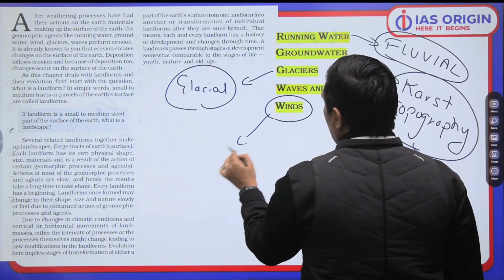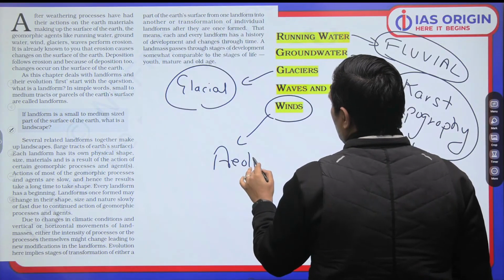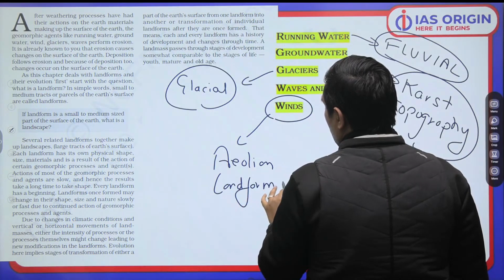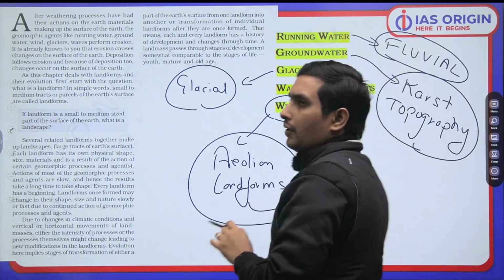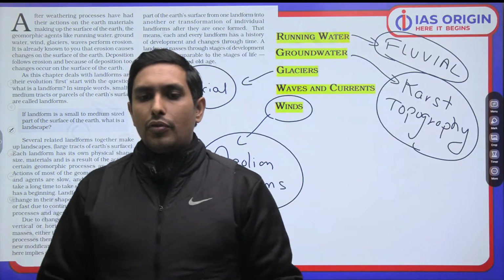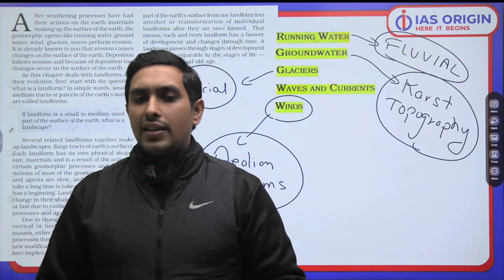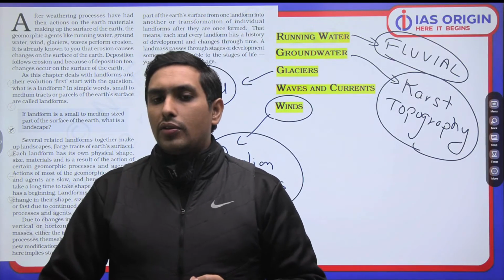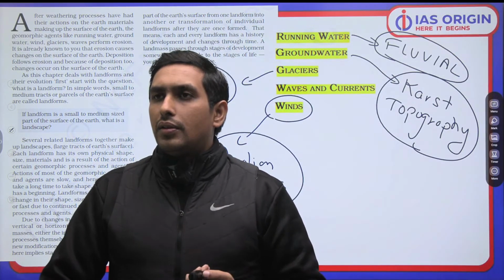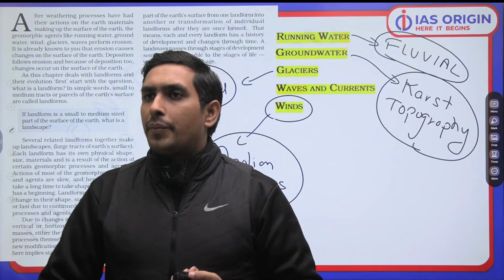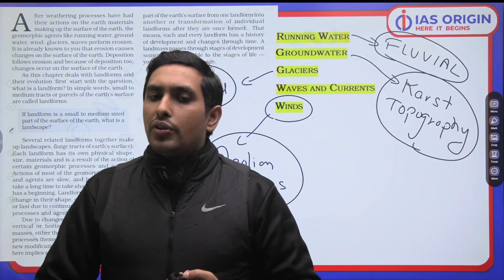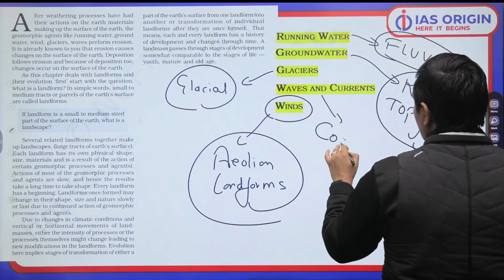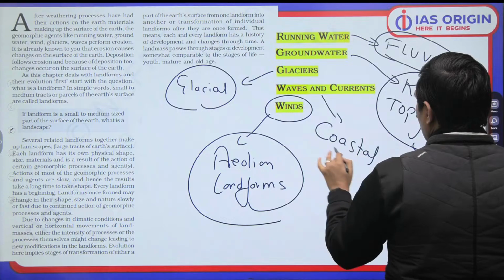For wind, we have aeolian landforms. So I hope you are getting a basic idea that different topography and different landforms are forming because of different agents. Yes, I have already told you this. Because of waves and currents, we have various coastal landforms.